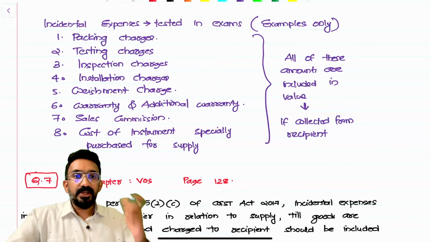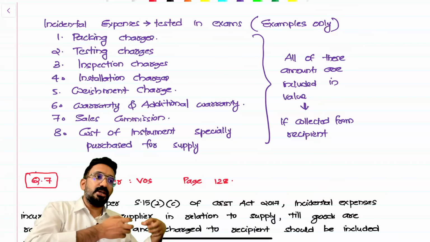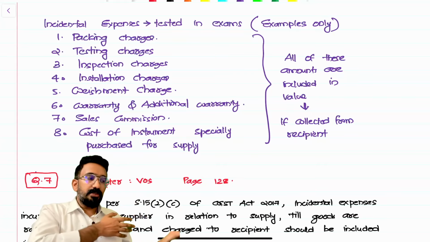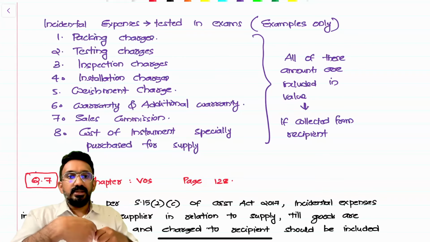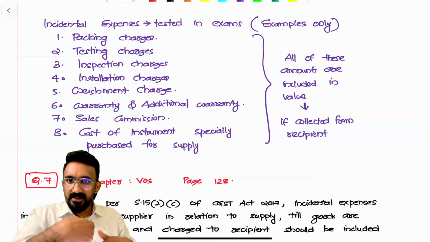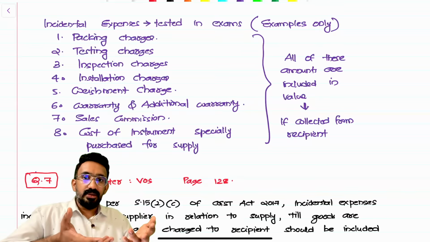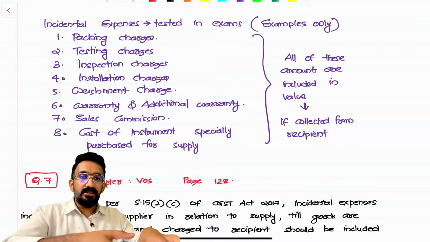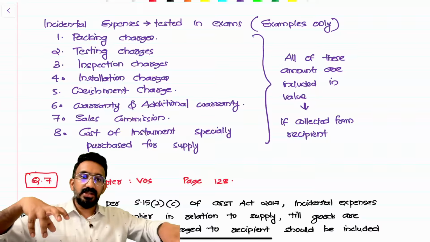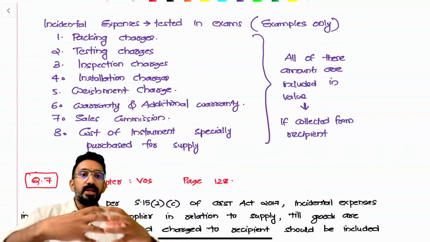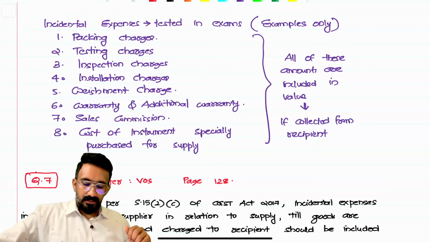Say, for example, inspection. If a third party does the inspection, and I bill that to the customer and collect it, then I would call this an incidental expense because I spent it. If only my own employees provide the inspection and then I bill it to the customer, I would call it an inspection service as well as a supply of goods. It will become a composite supply. Okay, I hope this is clear to you.